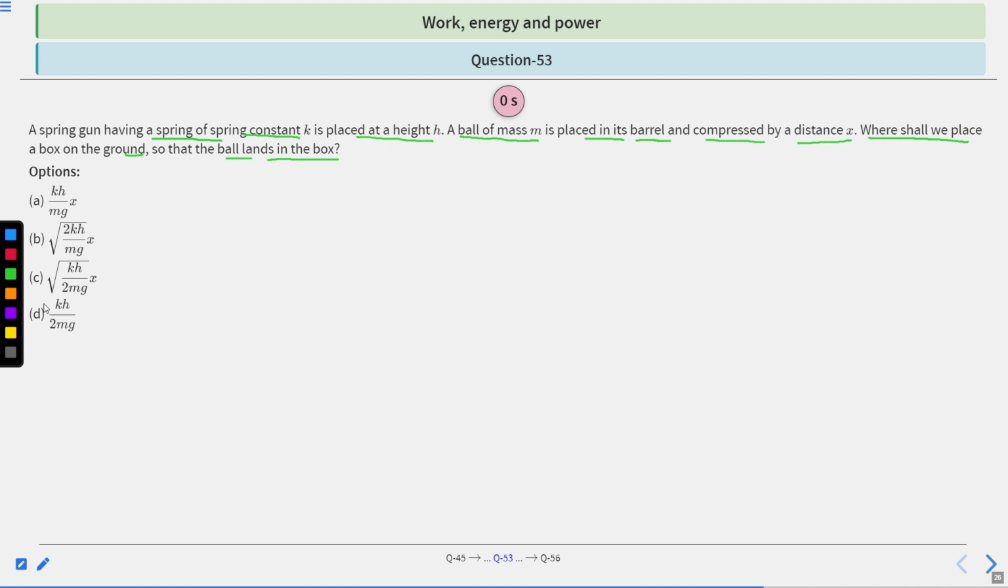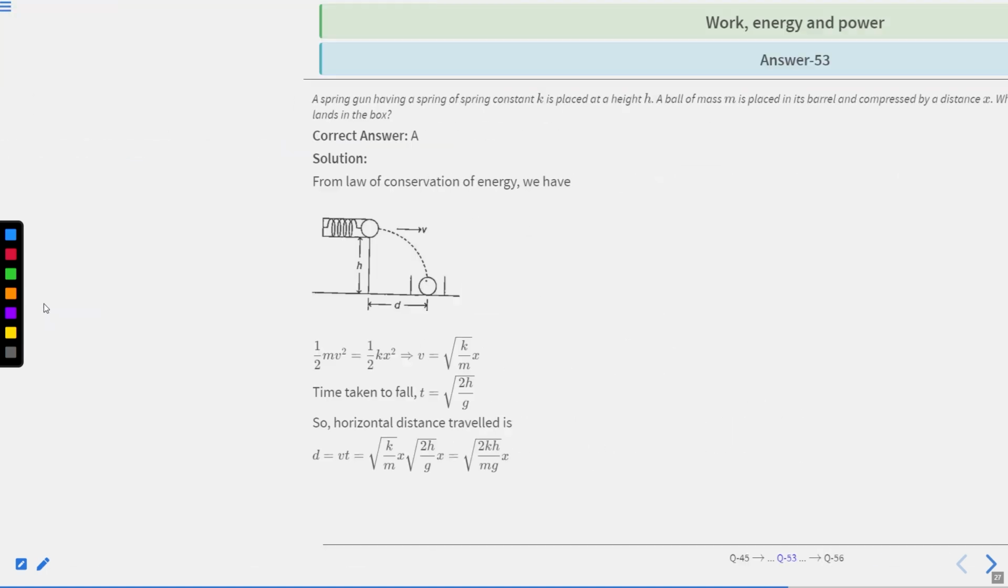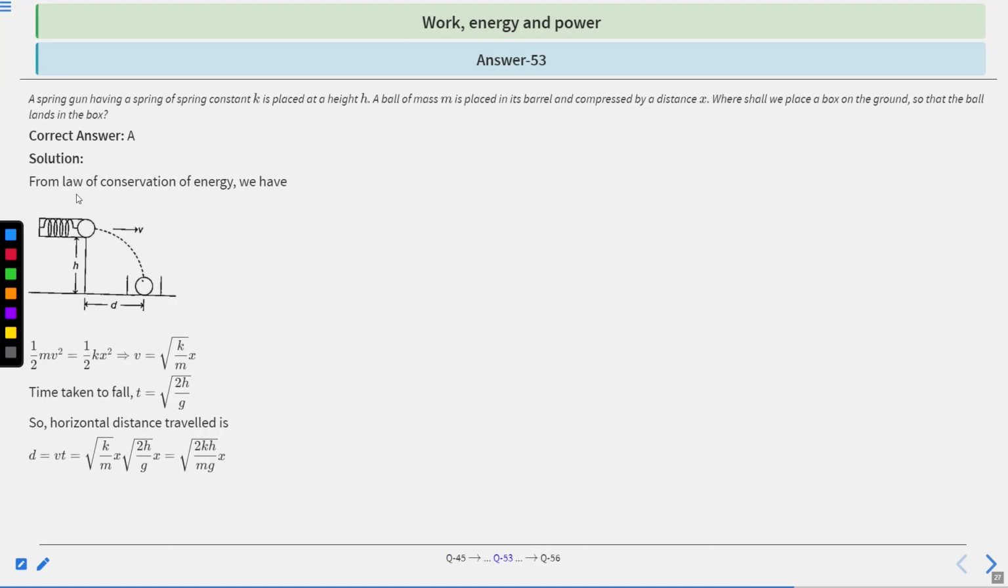Let's find a solution. From the law of conservation of energy, we have half mv square is equal to half kx square. Solving these two equations, v equals under root kx divided by m. Time taken to fall, t equals under root 2h by g. This is the time taken.